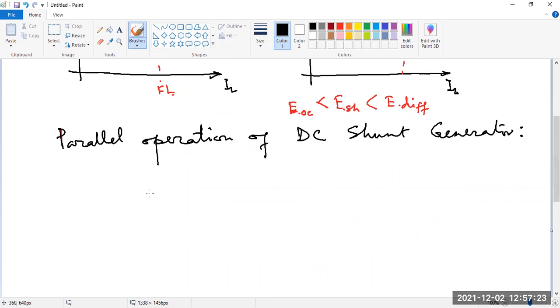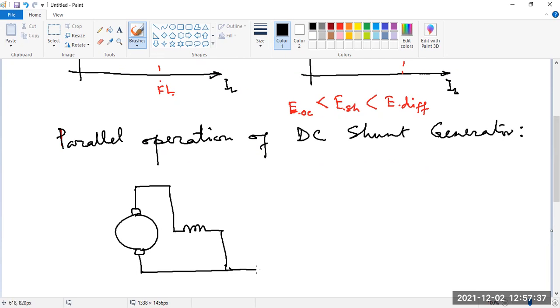Now, the DC shunt generator means what we have. We have armatures and the field connected like this. This is called the DC shunt. And let us say this is generator 1, G1. And this is also connected with another DC generator. Let us take G2.